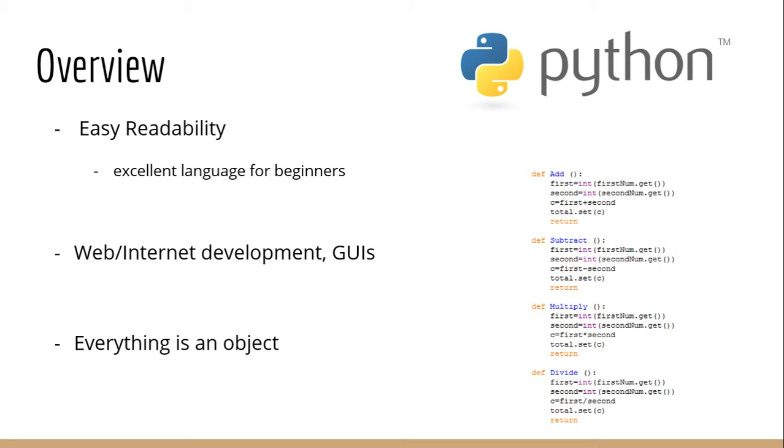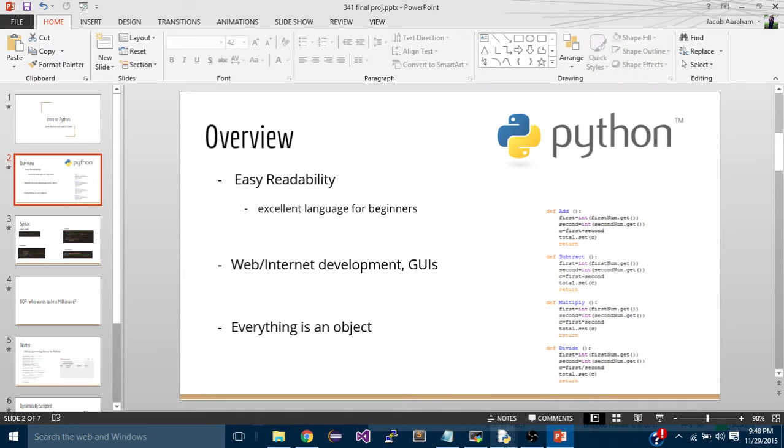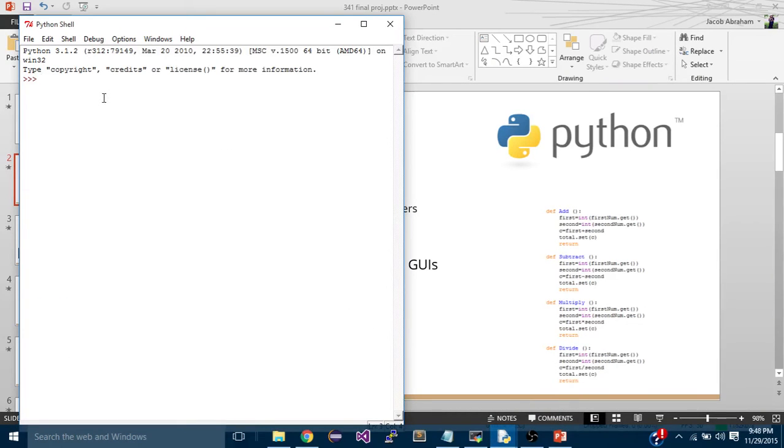What this means is that everything created, for example a variable, is created as an object. Just to quickly show this, I'm going to go to my IDLE shell. If I do type and give it an integer value, it shows that it is of class int. And if I give it a string value, it shows that it's of class string.